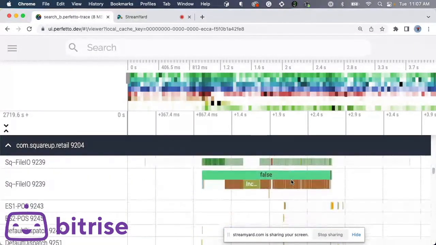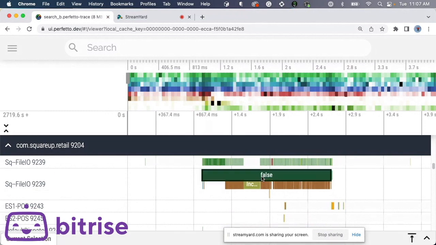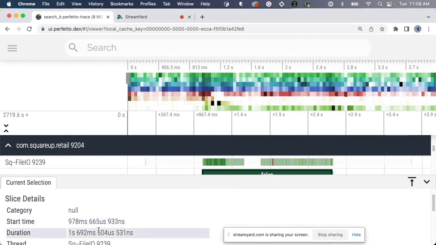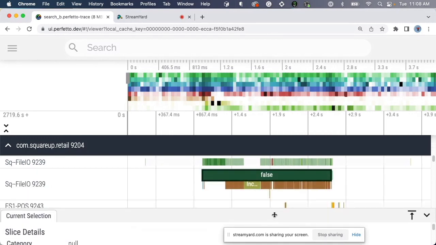And here I have an I/O thread that we used to make some I/O. And this says false because we logged false for whatever reason as the name of the trace. But what's interesting is that the duration of this is 1.7 seconds. So I know that my search is taking 1.7 seconds, and that's why when I type, it's really slow to show the list. We're taking almost 2 seconds.